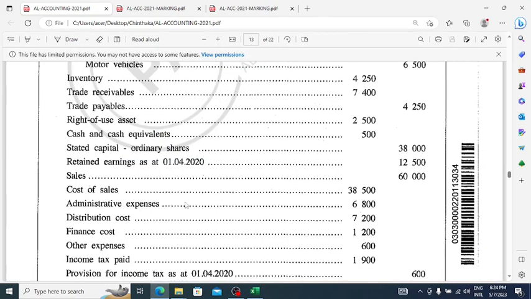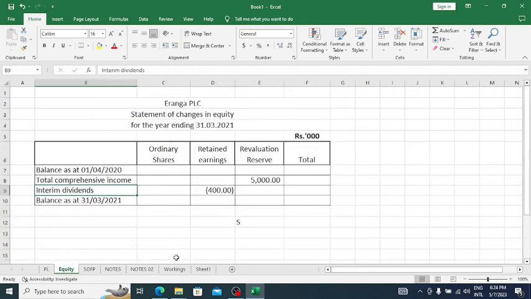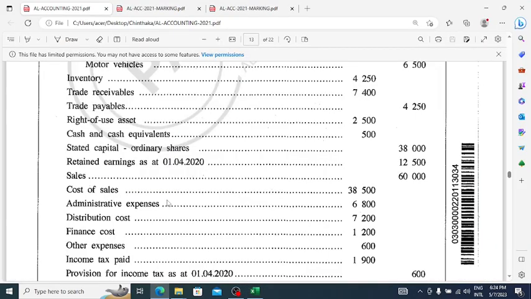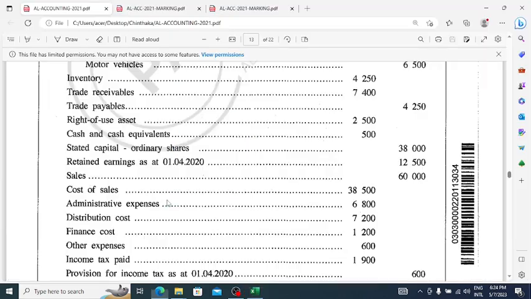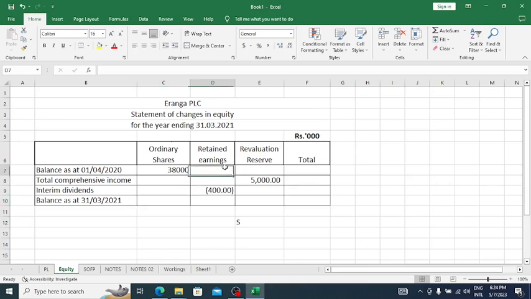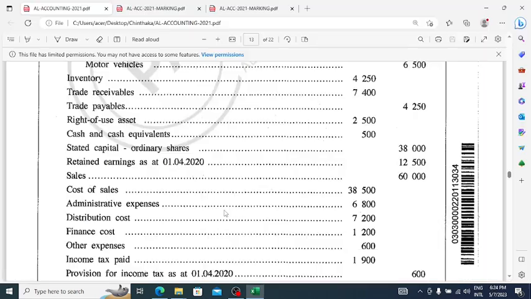And then cash and cash equivalent, okay. Stated capital ordinary shares 38,000 should be taken into the statement of changes in equity. 38,000. And retained earnings, opening balance 12,500, which should be the closing balance also, because there is no share issue.